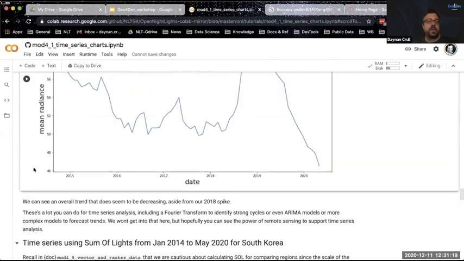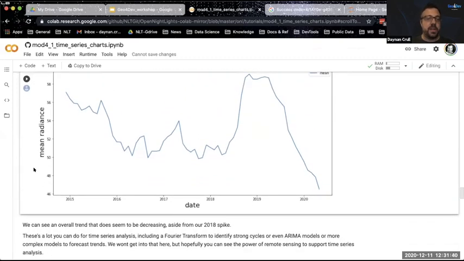And then obviously you can imagine going from here. I mean, you can do ARIMA models if you want. You can do Fourier transforms to try to get more precise analysis of the cycles that are involved. You can look at trends. You can cluster on these time series. If you've done time series analysis, obviously you know that there's a whole world of things you can do with these data. But this sort of shows how you can extract data for a particular region and convert it like that.